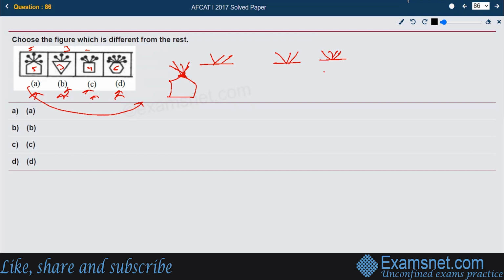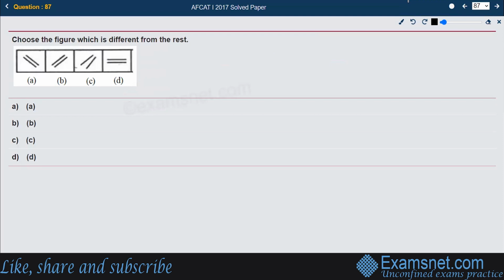So that seems to be the odd one out, because the pin should have gone to the sides. So option A seems to be the right answer. That is different from others, because the pin should have gone from the sides, not from the vertice. Let us have the next one.